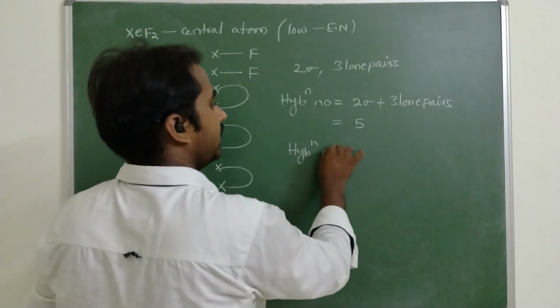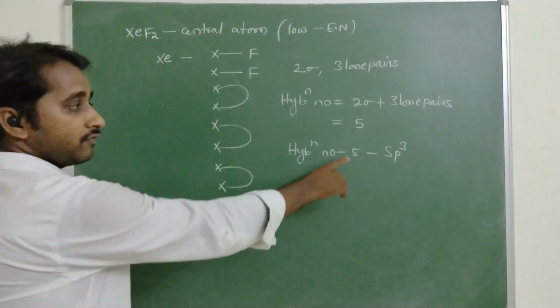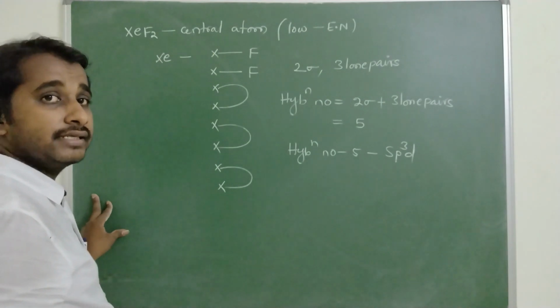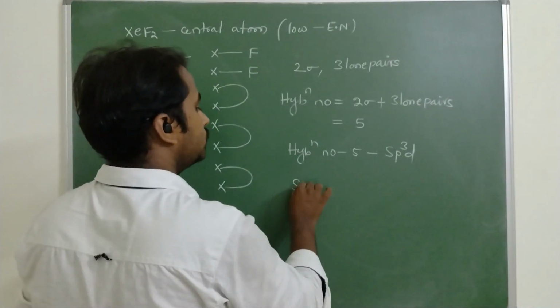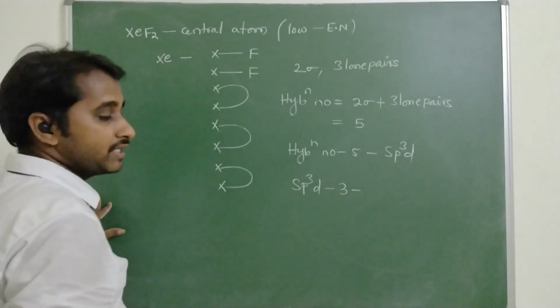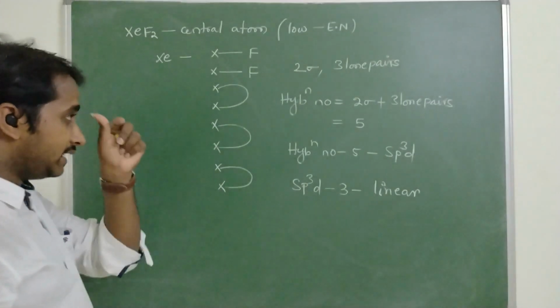It is sp3d. With sp3d, how many lone pairs are there? Three lone pairs. sp3d, three lone pairs. What is the geometry? Linear geometry.